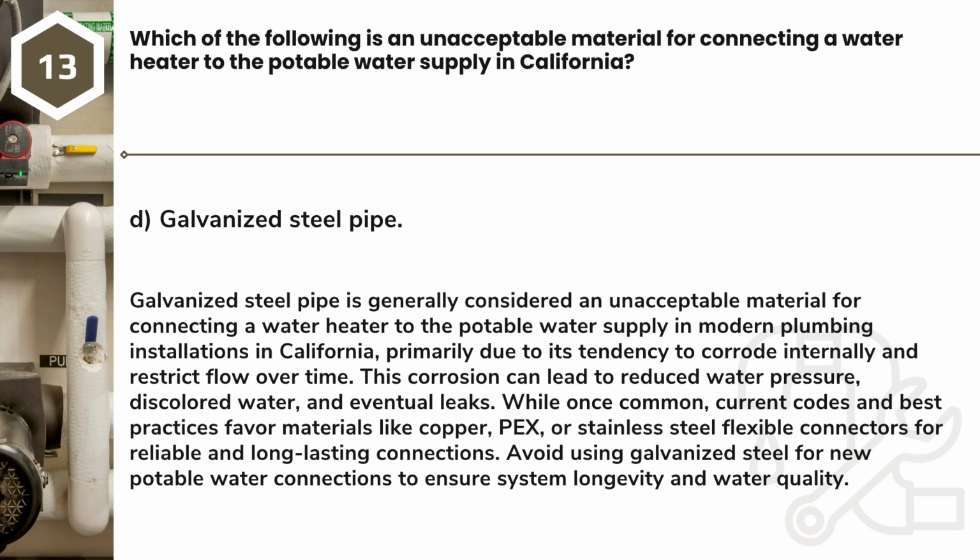While once common, current codes and best practices favor materials like copper, PEX, or stainless steel flexible connectors for reliable and long-lasting connections. Avoid using galvanized steel for new potable water connections to ensure system longevity and water quality.